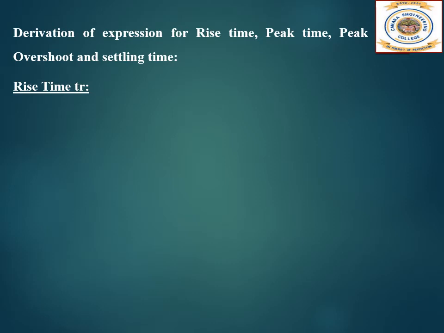Now let us start with the derivation of all the time response specifications. So first we'll start with the rise time. As per definition, we know that for the underdamped system, rise time is the time taken by the response to rise from 0 to 100% of its final value. So at t equal to tr, C of t will be equal to 1.